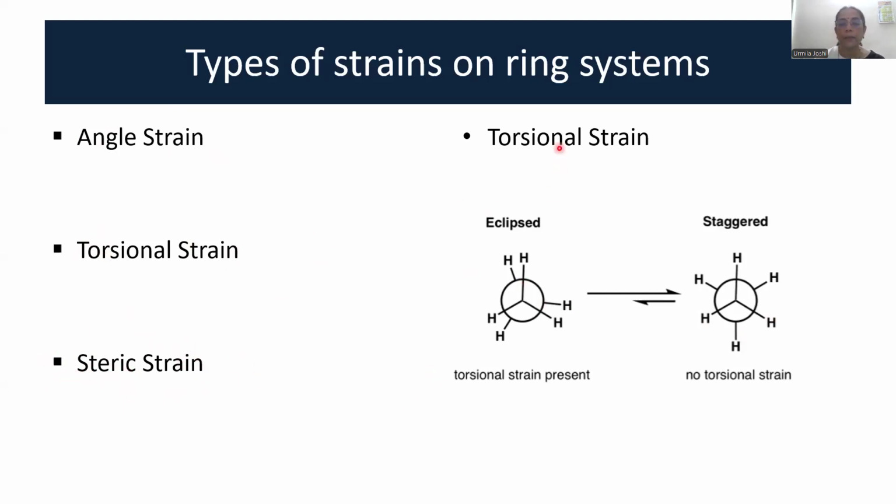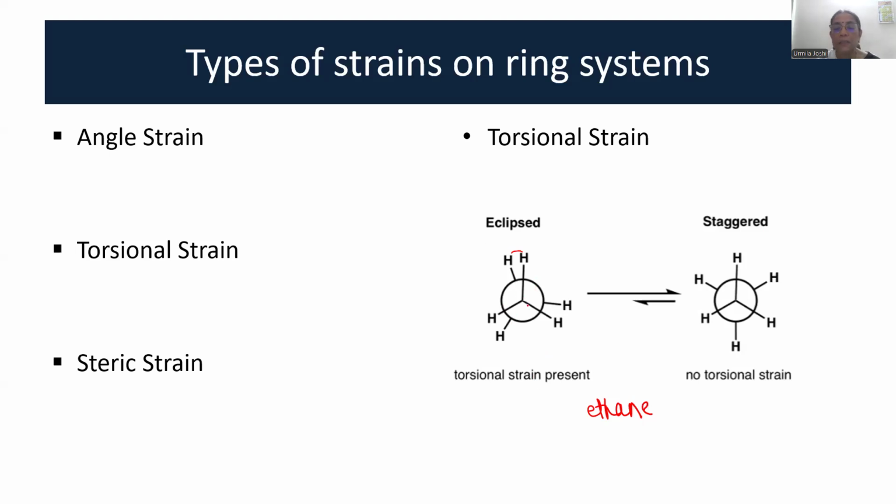Now look at the torsional strain. You must have studied in 12th standard the eclipsed and the staggered conformations of ethane. So this is the ethane molecule, and it can exist in either an eclipsed conformation or a staggered conformation. Now in the eclipsed conformation, the two hydrogens are nearby each other.